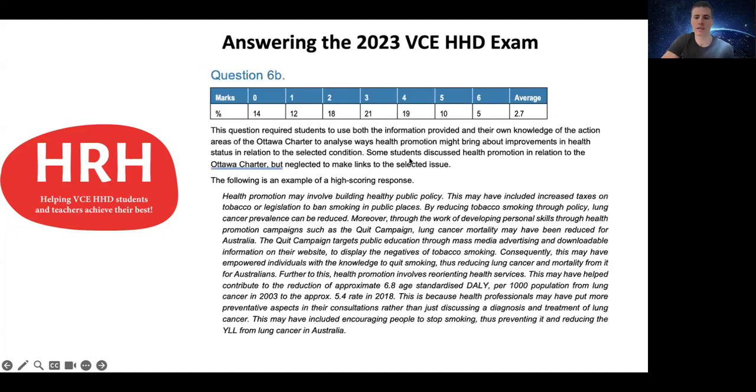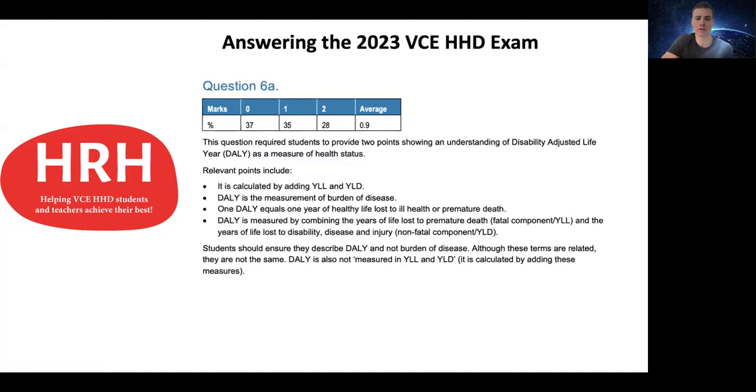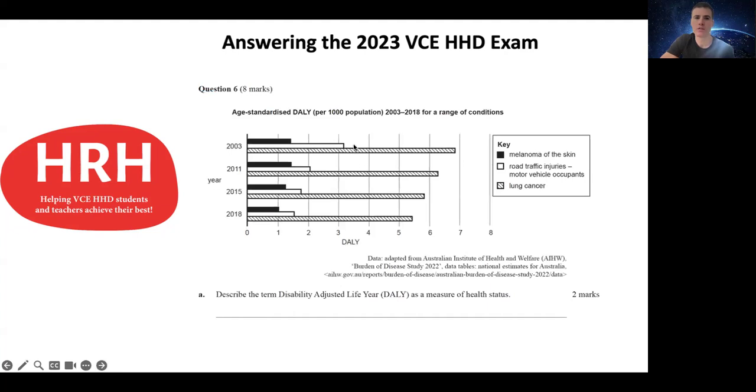So if we go back and take a look at the graph, you'll see that for all of these conditions from 2003 to 2018, there is generally a trend of a decrease in the age standardized DALY per 1,000 population for these conditions. So when you are answering this 6-mark question for B, you could be referring to the fact that health promotion may have contributed to this reduction in DALY by referring back to whichever of these particular conditions you were focusing on and the information included in the graph.